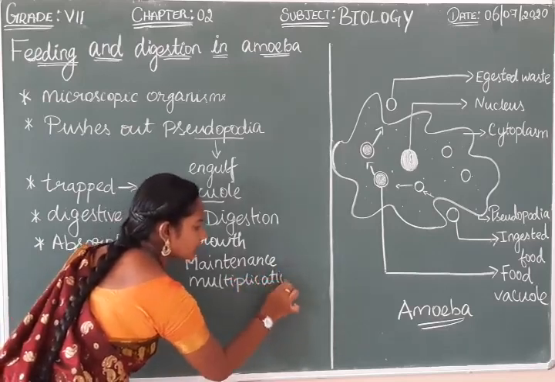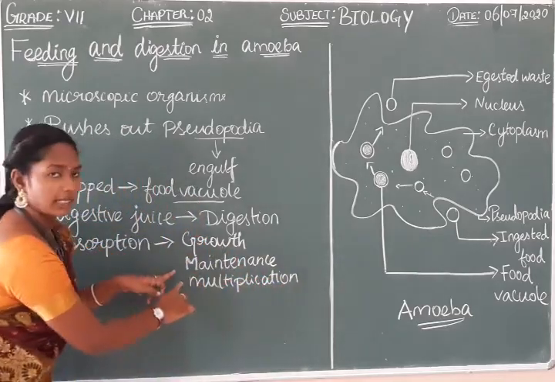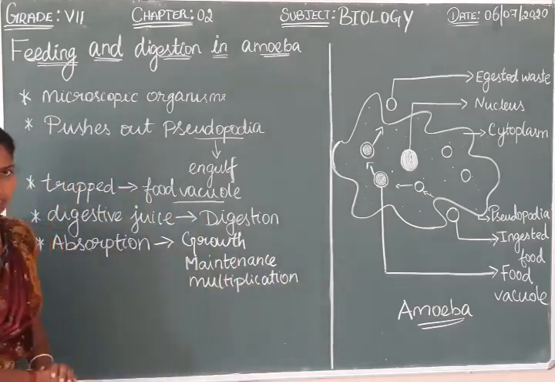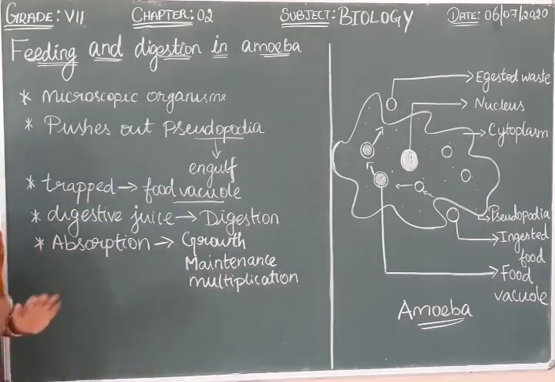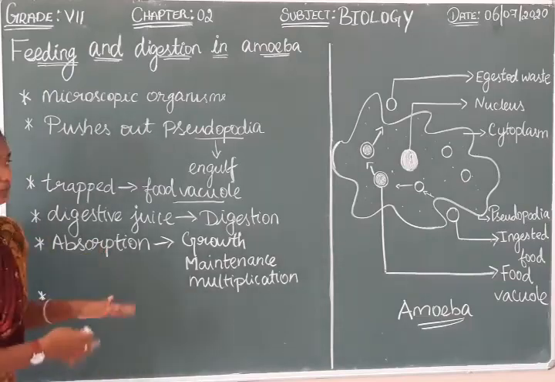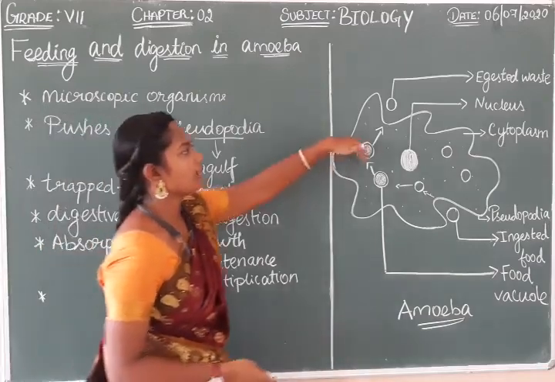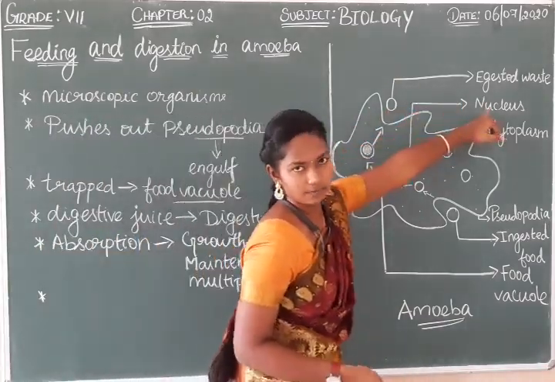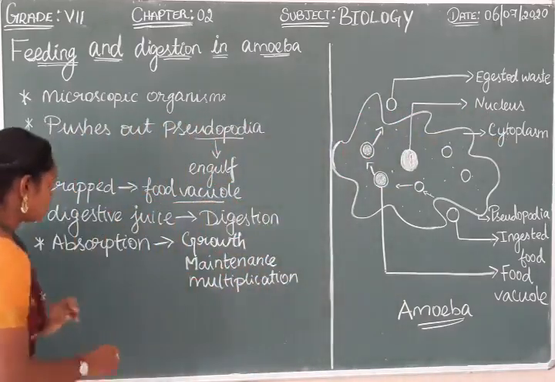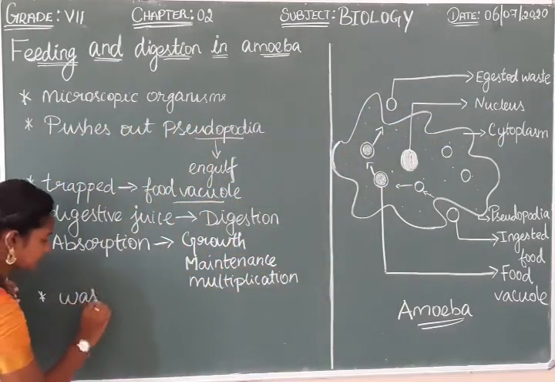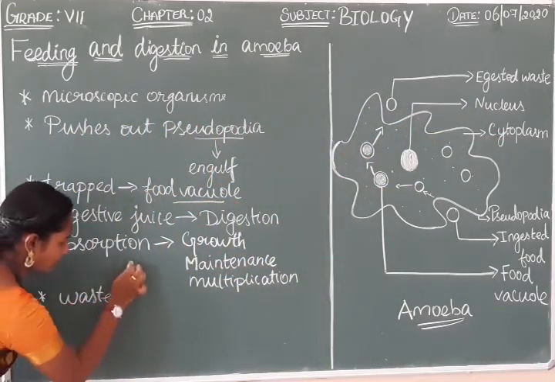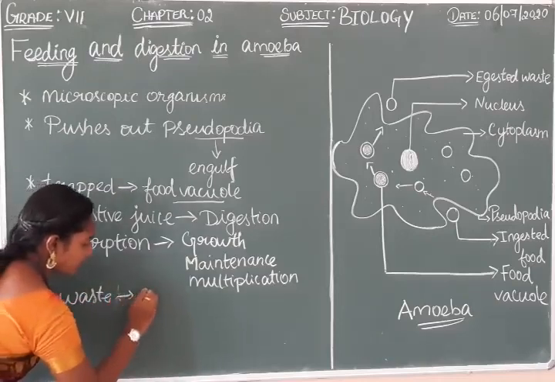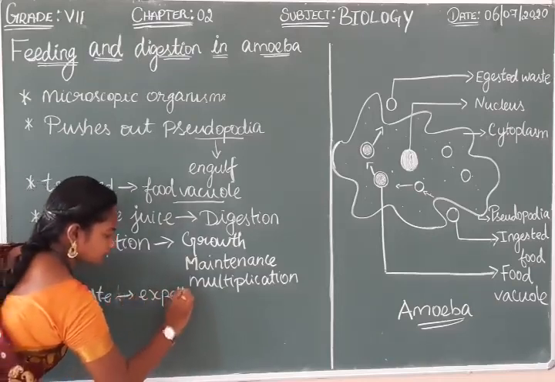After absorption, the food residue, the undigested waste, gets expelled out of the food vacuole.